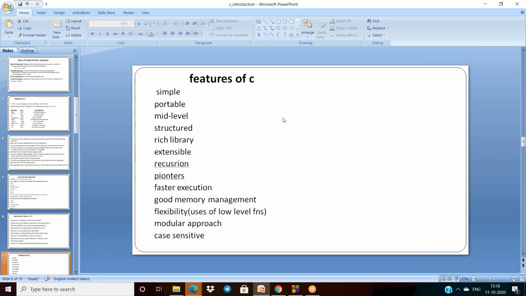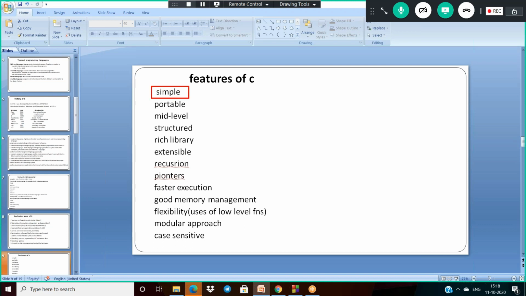Okay, and after that, what are the features? What are the properties of C here? The properties: C is simple. Simple means the C language syntax is very easy. If you see all single C language instructions, it is like English. So that is why it is simple. And portable. Portable means you can execute your C program on various operating systems also. Mid level. Already you know C supports the features of high and low level. That is why it is mid level.